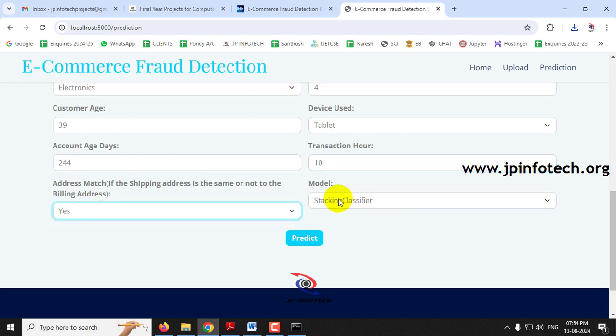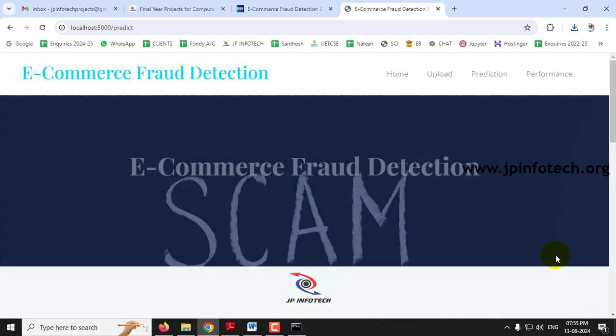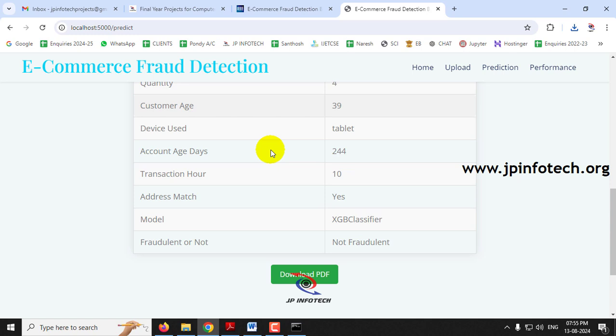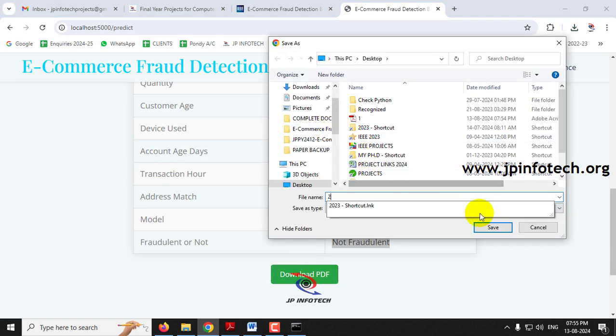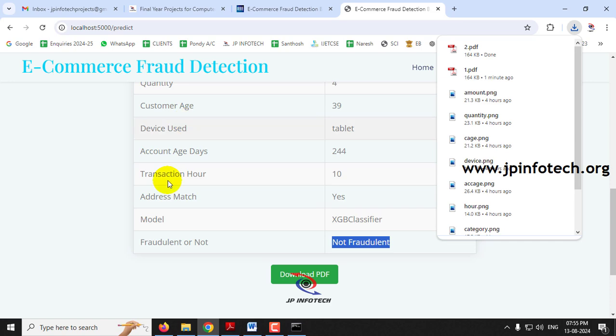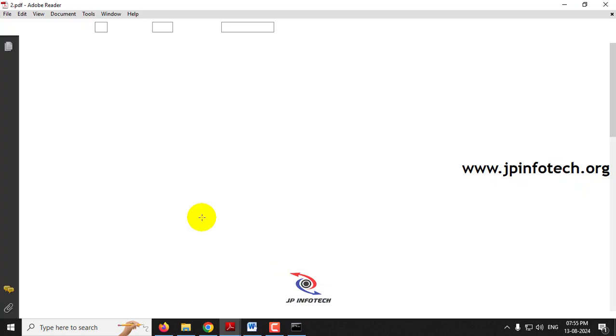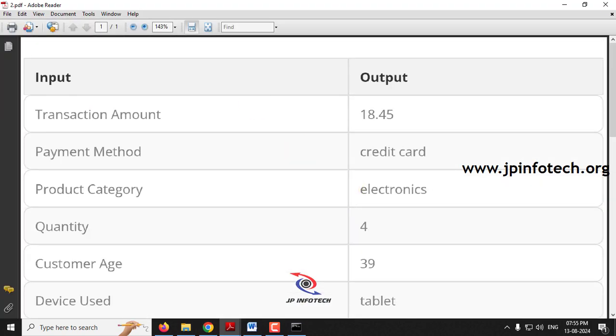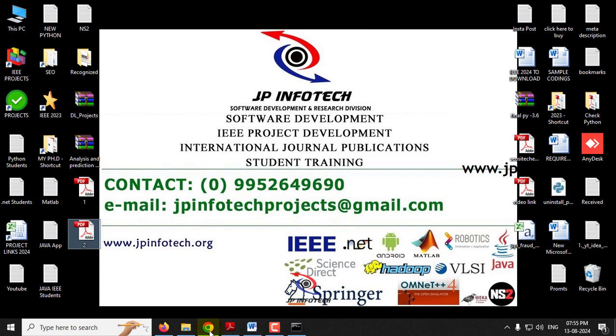For the model, this time I'll select the XGB classifier and click the predict button. Now you can see the details that we have entered, and you can see this is not a fraudulent case. As mentioned, if you want, you can download this as a PDF. I'll save this as 2. This is optional, just to show you the feature that is available.